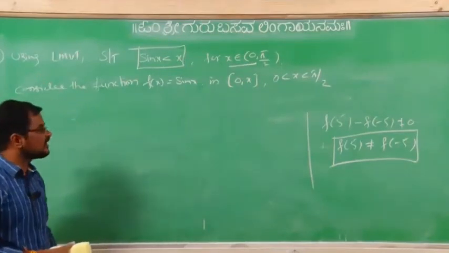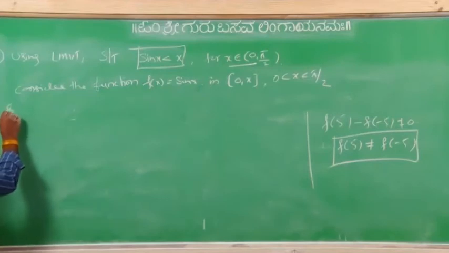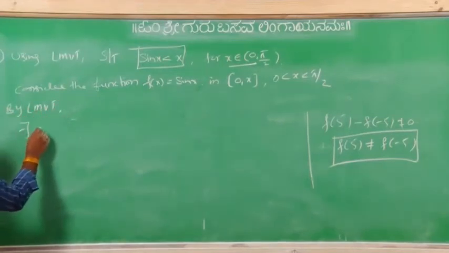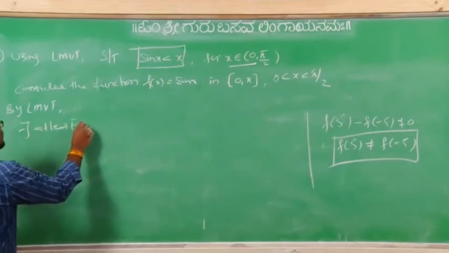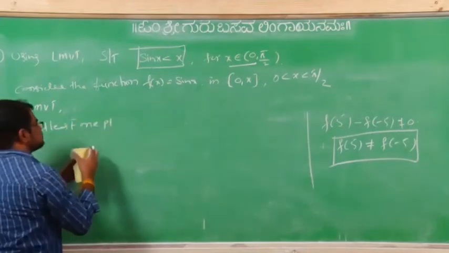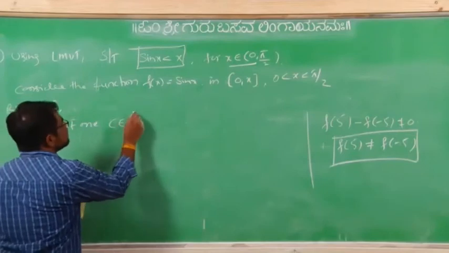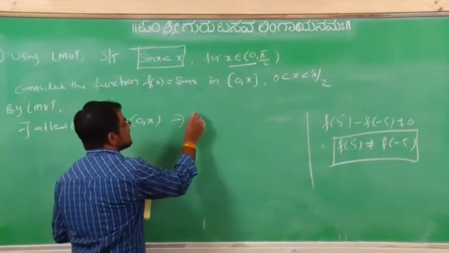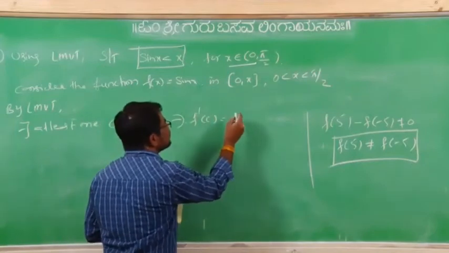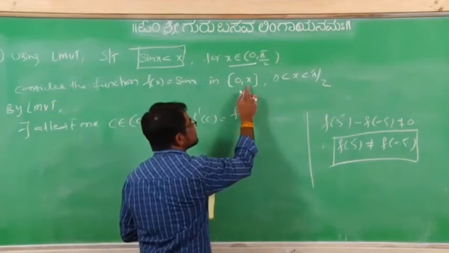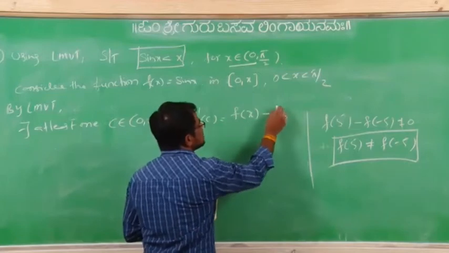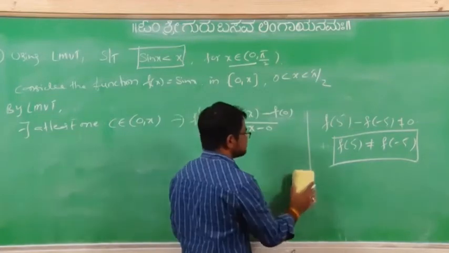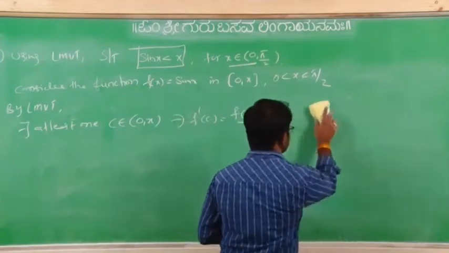Then by Lagrange's mean value theorem, there exists at least one point c belonging to (0, x) such that f'(c) equals (f(x) minus f(0)) divided by (x minus 0), with b as x and a as 0.